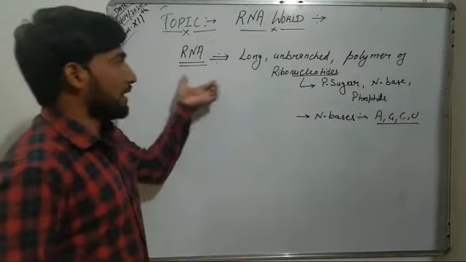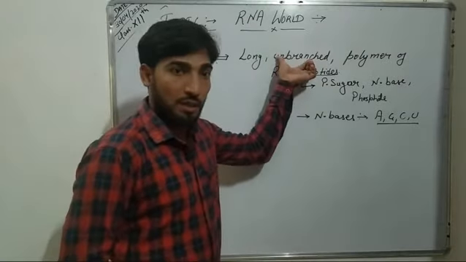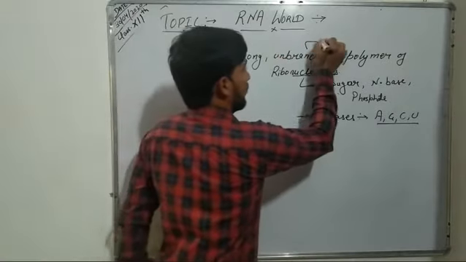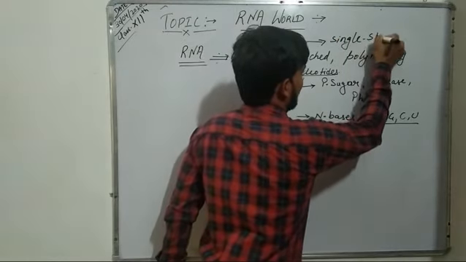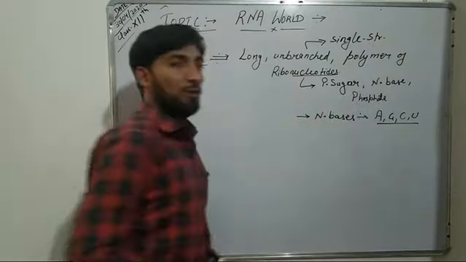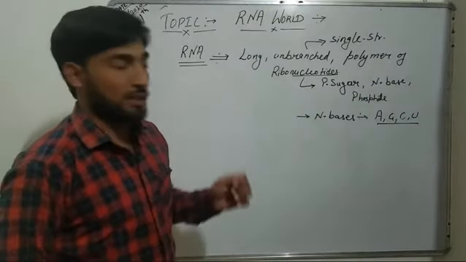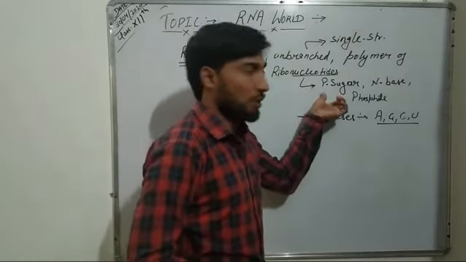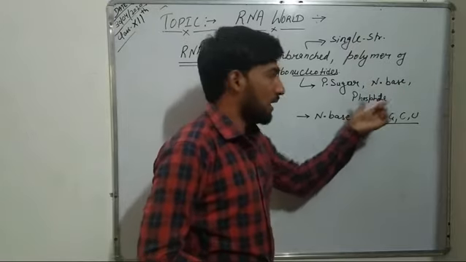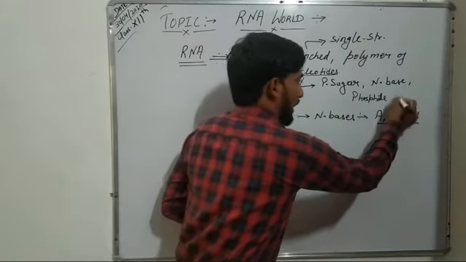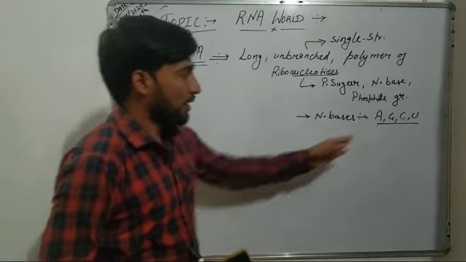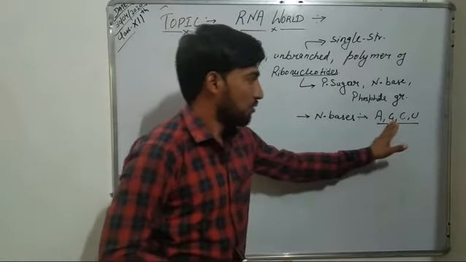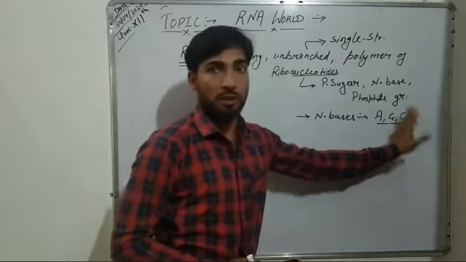So this RNA is long, unbranched, and also a single-stranded polymer of ribonucleotides. And ribonucleotides in RNA consist of a pentose sugar, a nitrogenous base, and a phosphate group. And the nitrogenous bases in case of RNA are four, that is adenine, guanine, cytosine, and uracil.